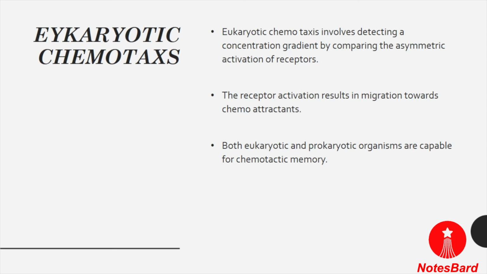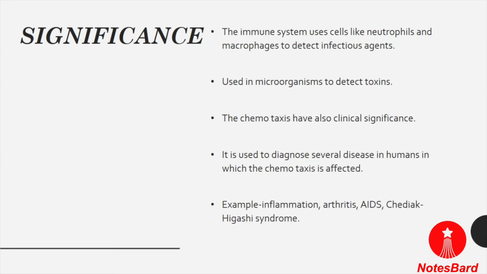So this is the process of eukaryotic chemotaxis, where the chemotaxis is slightly different from the prokaryotes because of their well-defined structures and because of their receptors which are activated, and the receptor activation results in migration towards the chemical attractants, and in the case of chemical repellents, they move away from these chemorepellents. So now let's understand about the significance of chemotaxis and chemotactic movement.